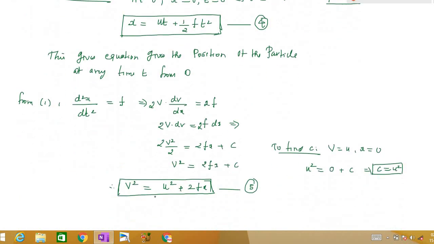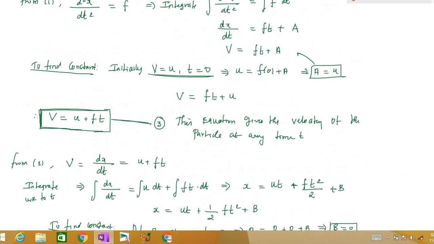And this relation can also be established, which will be useful in solving problems. So v square is equal to u square plus 2fx means you have to understand that the motion is constant acceleration.